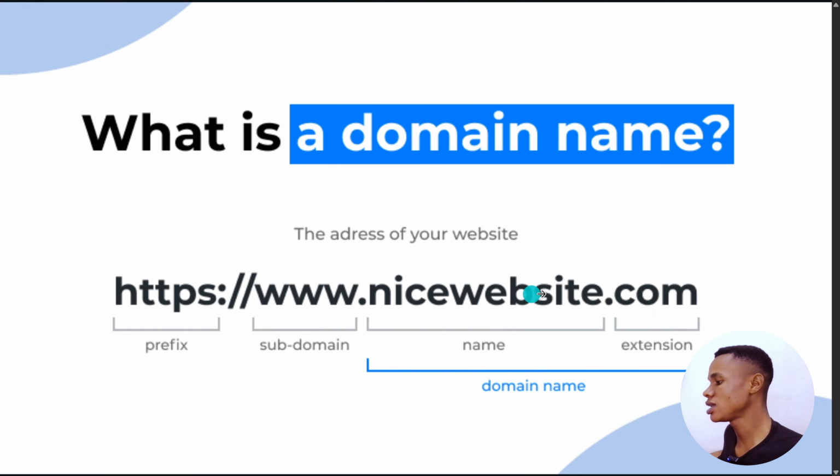This is actually the name of the website. This is constant in most cases, and this is not actually constant, because sometimes it's HTTP. If your website does not have security, it will not have the S. So that's why you need to buy a website that has that.